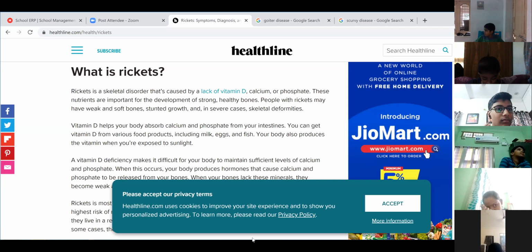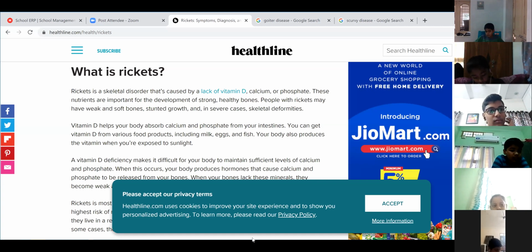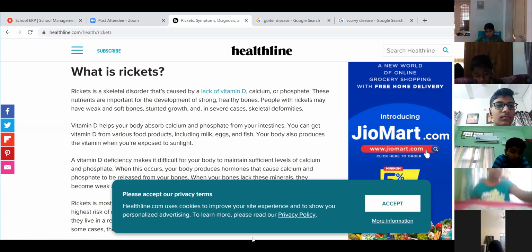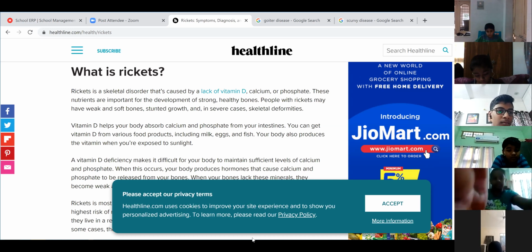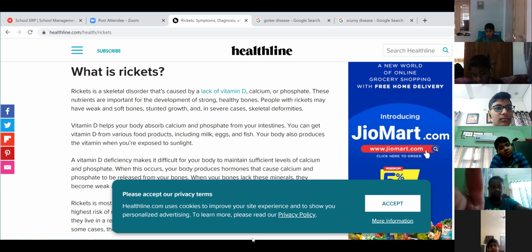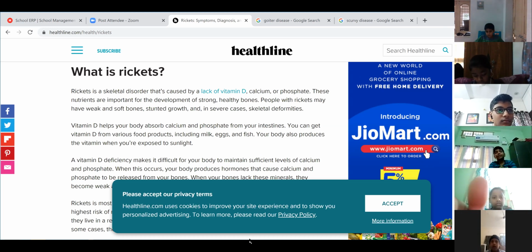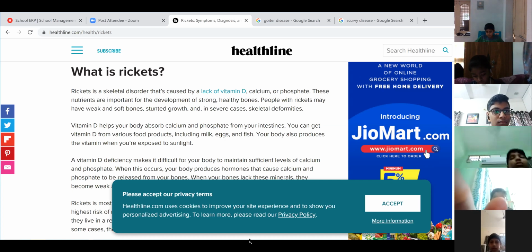Vitamin D helps our body to absorb calcium and phosphate from your intestines. The food which you take, the certain nutrients are being absorbed by your intestines. So what does vitamin D do? It helps our body to absorb calcium and phosphate from our intestines.